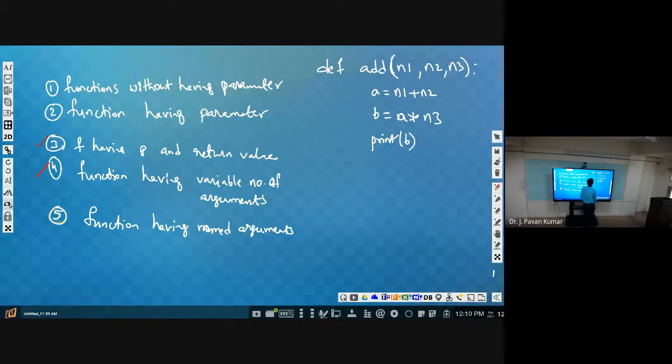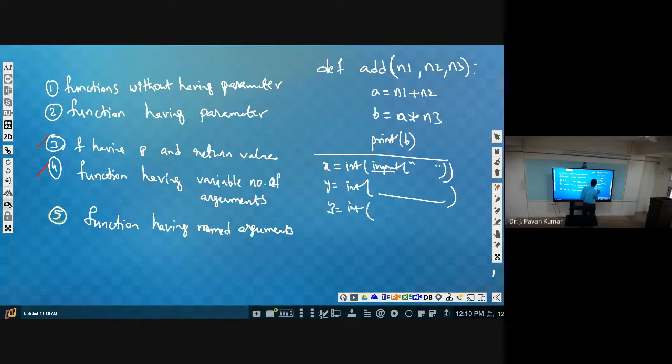That's it. Now let us consider we take the input like x is equal to integer of input, next y is equal to integer of input, next z is equal to integer of input. Now we have taken 3 values. We want to call that function called add. What is the functionality of add? It will take three numbers n1, n2, n3, add the first 2 numbers, and multiply with the third one.